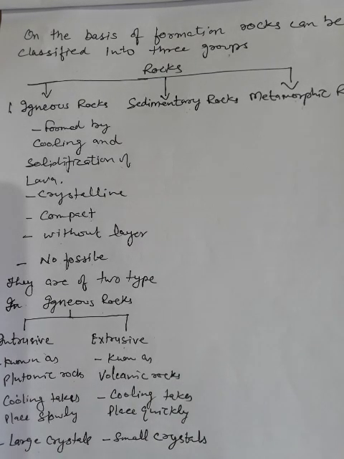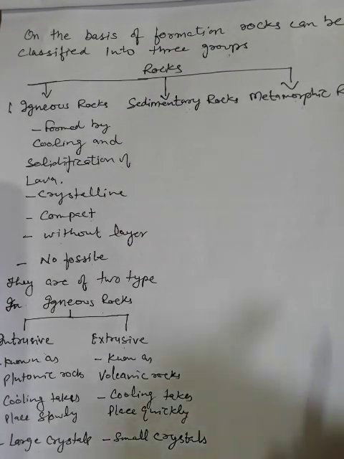We were on chapter number 7, types of rocks, and we have discussed the lithosphere and the structure of the earth. In the structure of the earth, we have discussed that earth has three concentric layers: crust, mantle and core. Now we will discuss the rocks.